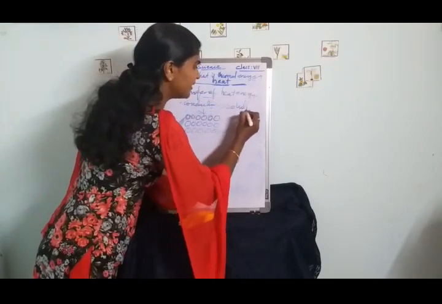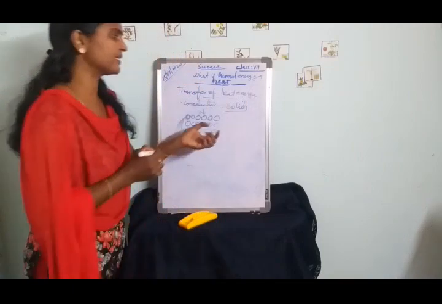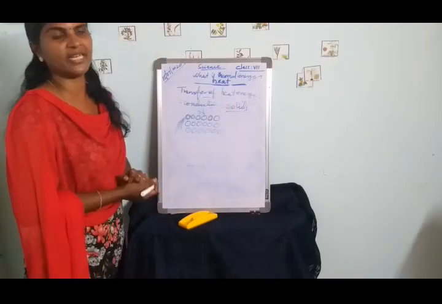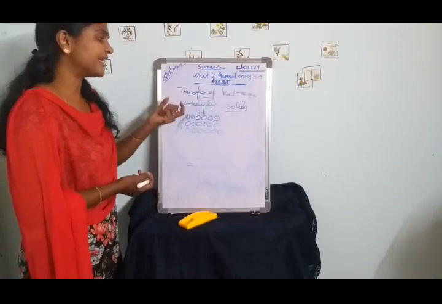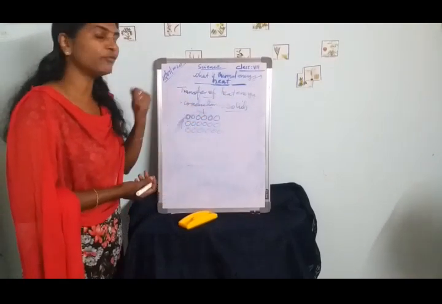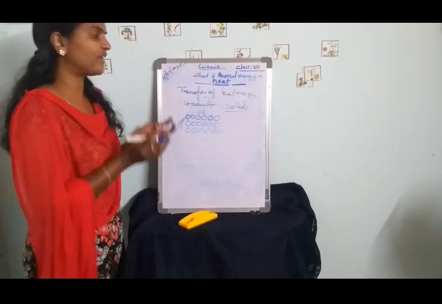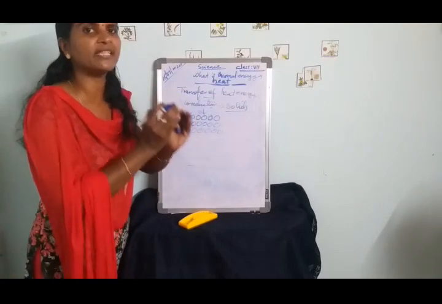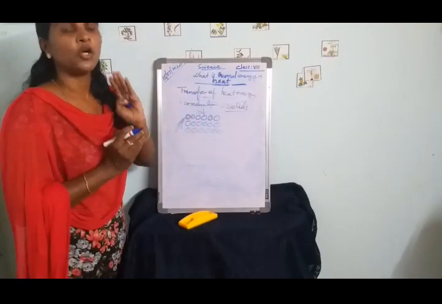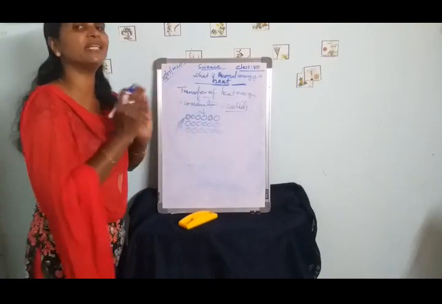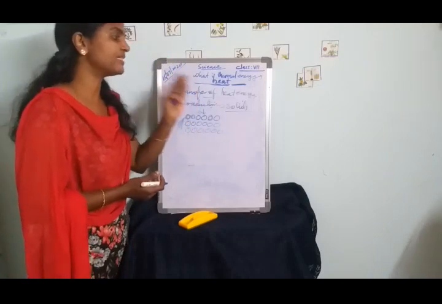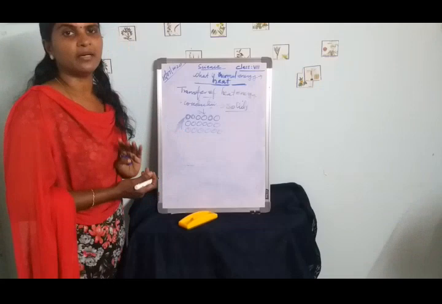In solids, heat transfer takes place through the process of conduction. That is, when a warmer object is in contact with a colder object, heat flows from the warmer object to the colder object until both objects attain the same temperature.